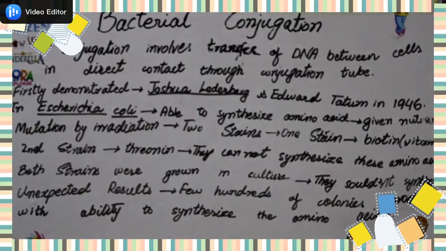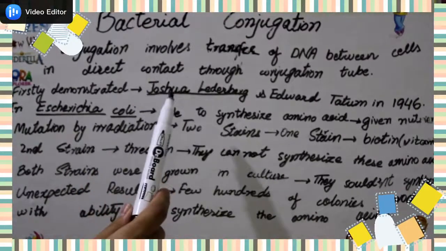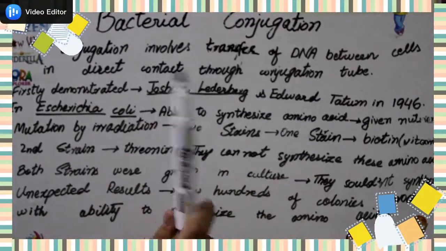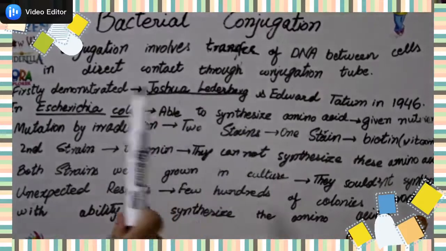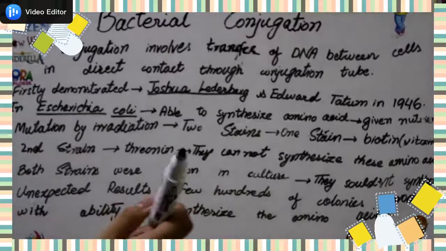Bacterial conjugation involves the transfer of DNA or genetic material between two cells with direct contact, or physical contact. This is the most important point involved in conjugation, that it is with direct contact or physical contact through the conjugation tube. This is its definition, and it is the main point which differentiates this process from all other processes. So this is conjugation.